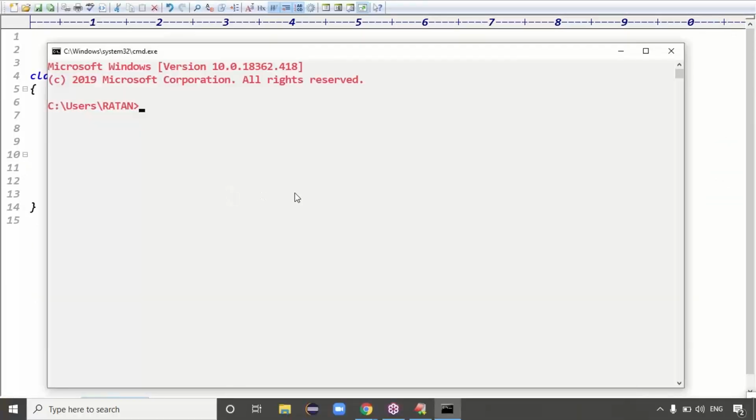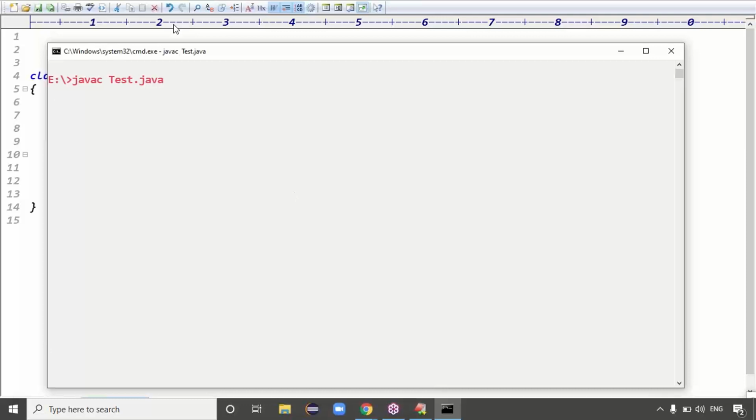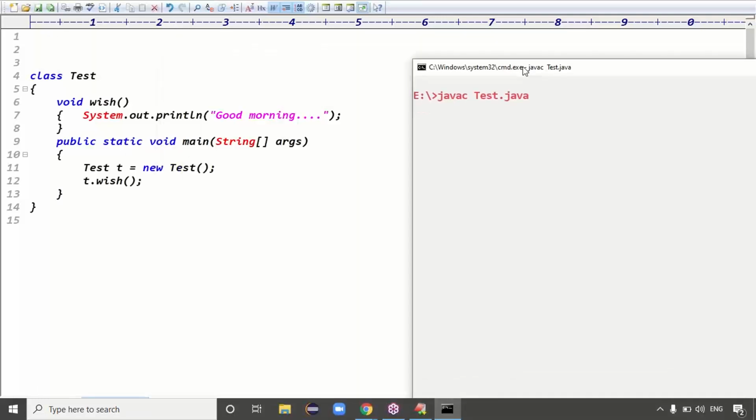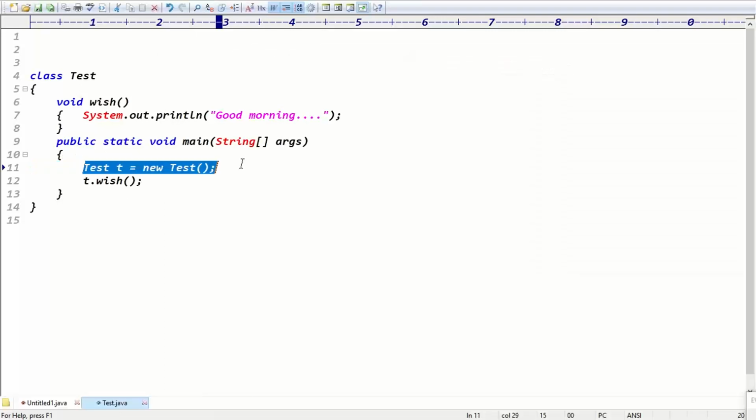Just open the command prompt, local disk E, cls, Java. The application is called Test.java. The code is compiled fine. But see, guys, the execution starts from the main method. In the main method, what is the first line here? Test t equal new Test, right? After the new keyword, this part is called which part here?